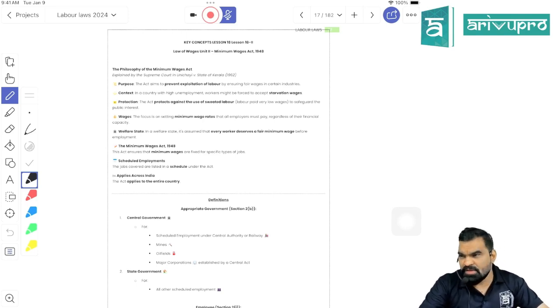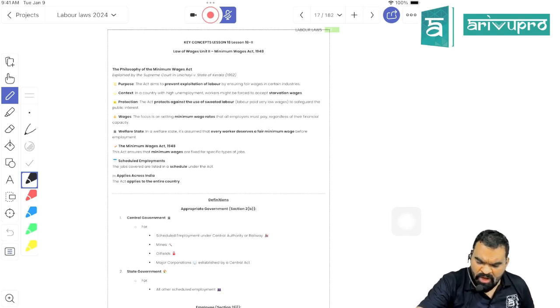Now in future we can say that the employer of an organization would have an obligation to pay not bare minimum wages but to pay living wages. It means he should also take care of the health insurance of the workers, the life insurance of the workers, and the education of the children of the workers, so that social upgradation can be done. Okay, got my point, students? But as of now, what is mandatory here in India is just the minimum wage.